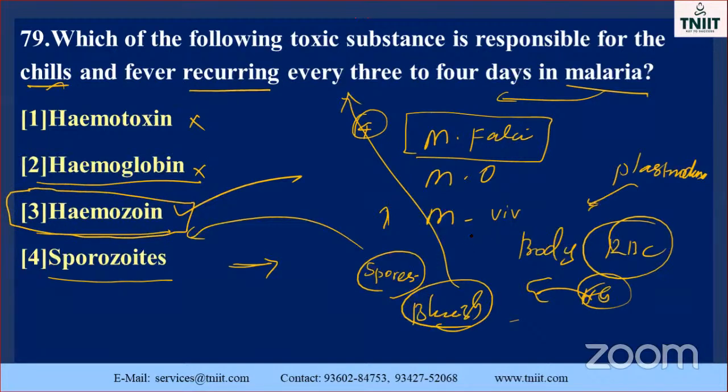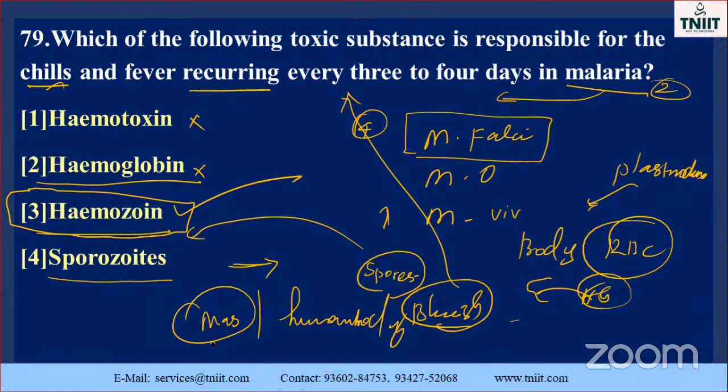Okay, so this is very, very important. For example, the malarial parasite needs two hosts. One is the mosquito, and the second one is the human body. The salivary gland of the mosquito is very, very important, taking first place. Once the plasmodium enters the mosquito, it is transferred through the bloodstream to the mosquito intestine.